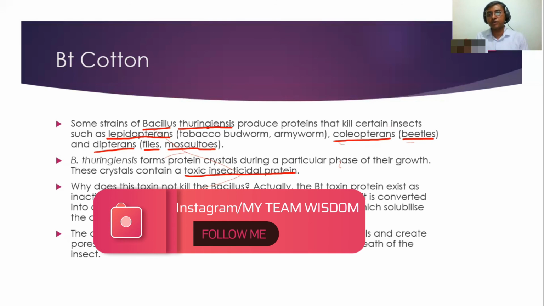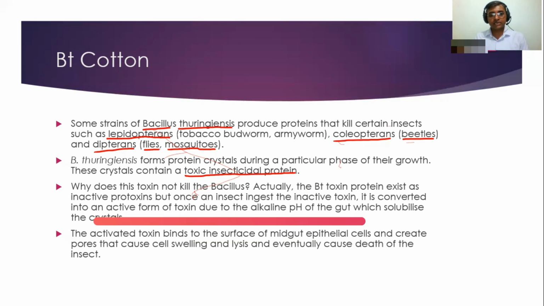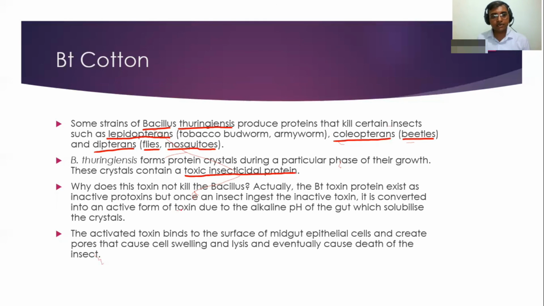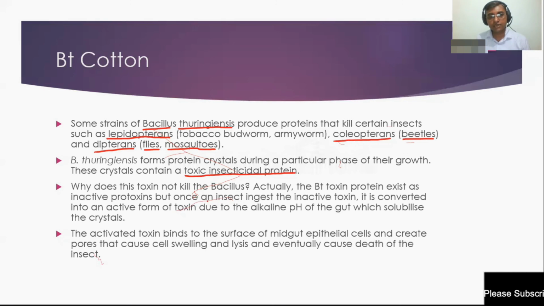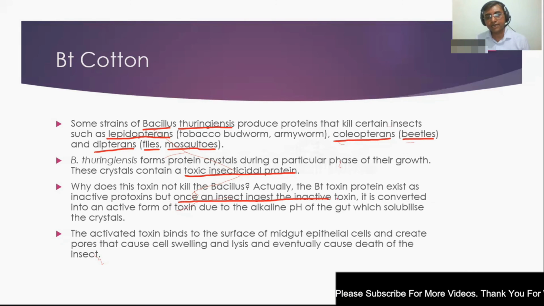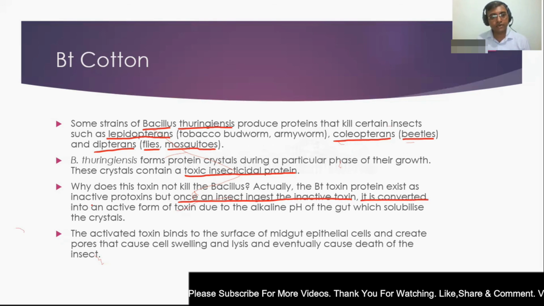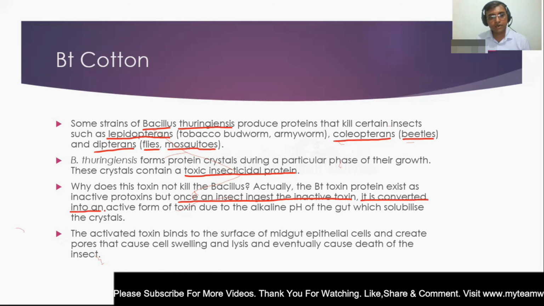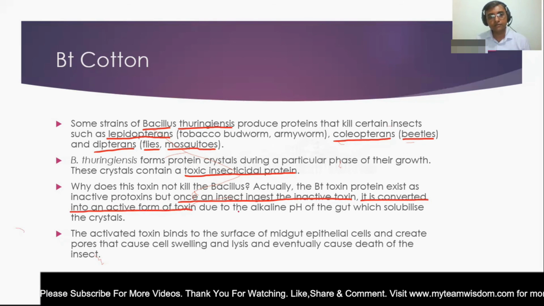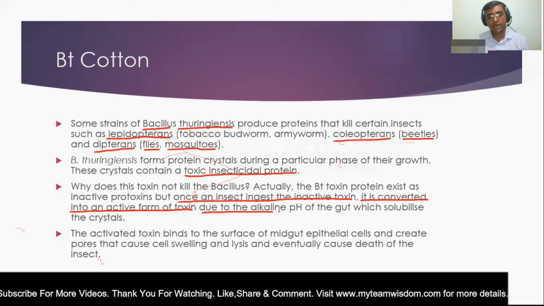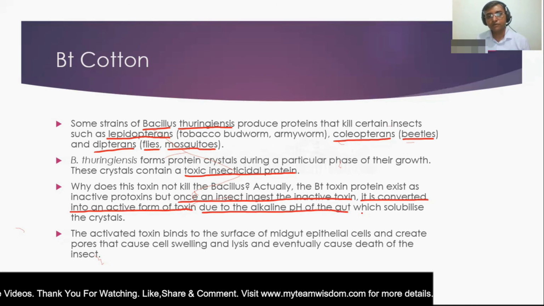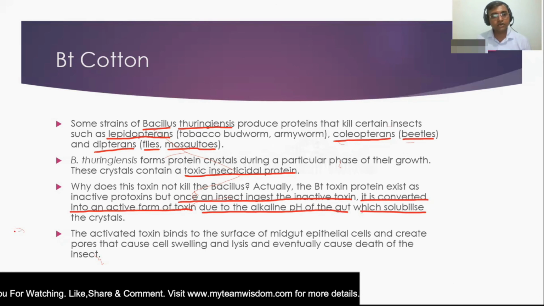Whenever it is reaching into the gut of the insect, then only it gets activated. Once an insect ingests the inactive toxin, it is converted into an active form of toxin, due to alkaline pH of the gut, which solubilizes the crystals.